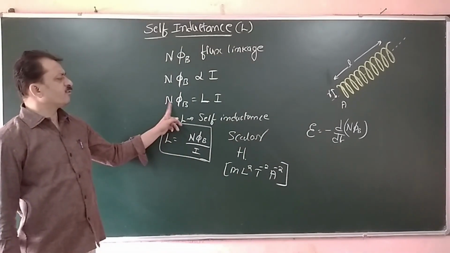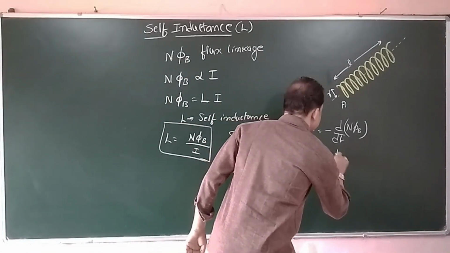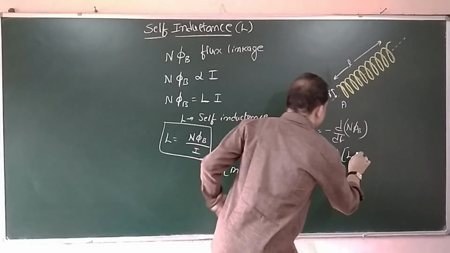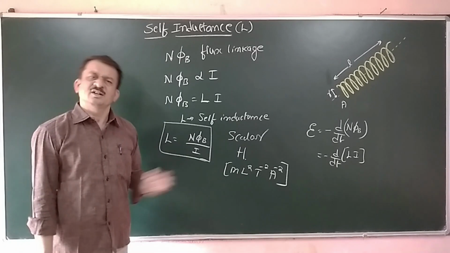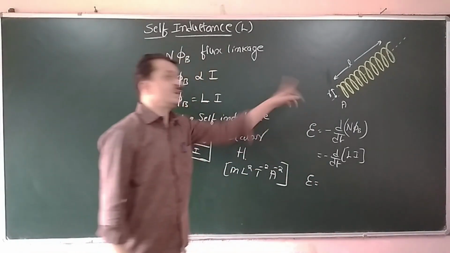Now substituting the value of N phi B here, I am getting minus d by dt of L into I. Since L is a constant, it is taken out.